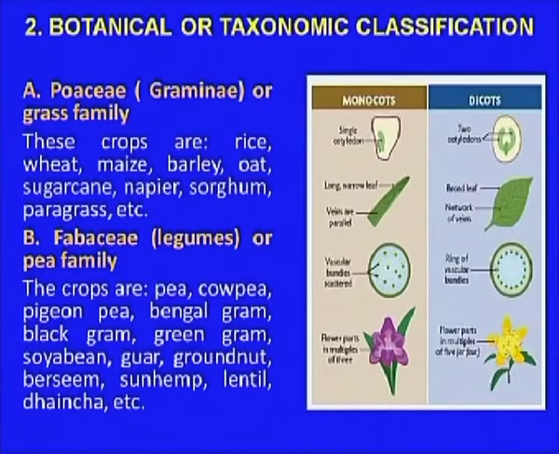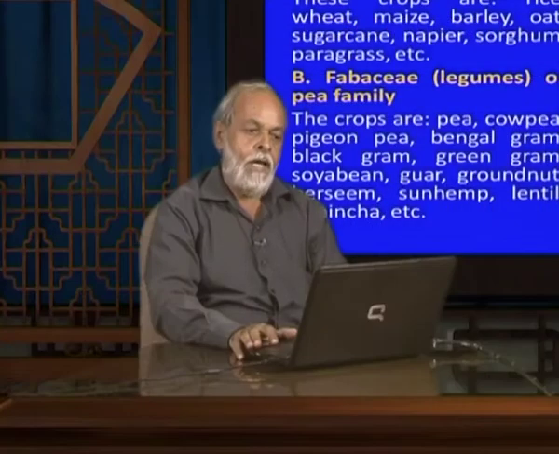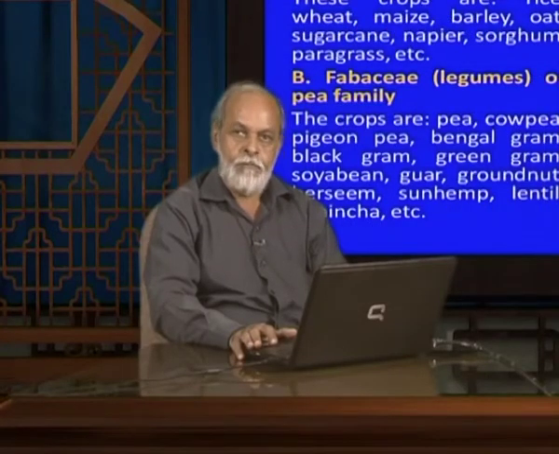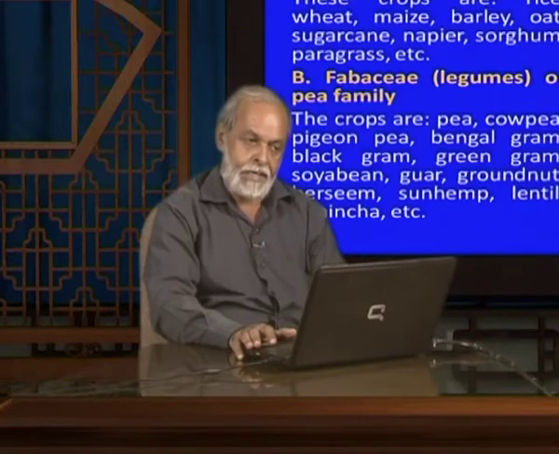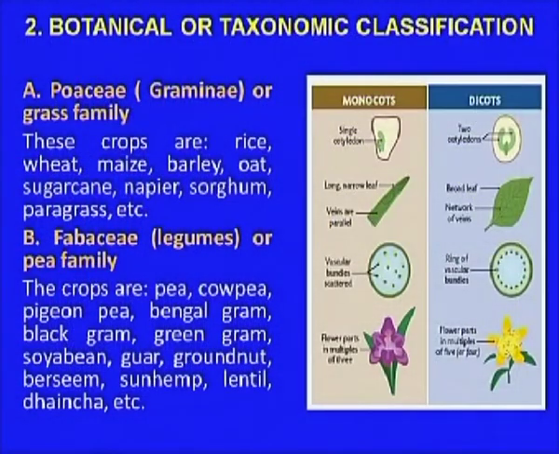So, here the most major is the Fabaceae or the Leguminosae family, legumes. The leguminous means they have rhizobia in the root systems, which can help in the fixation of the atmospheric nitrogen, and that is why they are the most important. Their crops are rich in protein contents, and the crops are pea, cowpea, pigeon pea, Bengal gram, black gram, green gram, soya bean, and guar, the cluster bean. They are the most common species of this one.